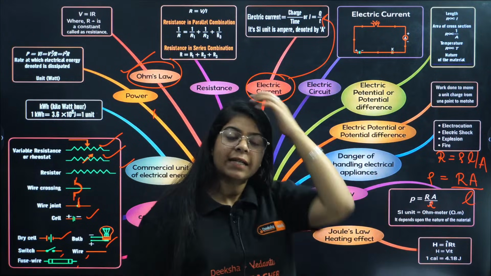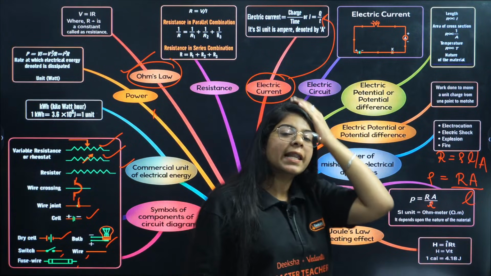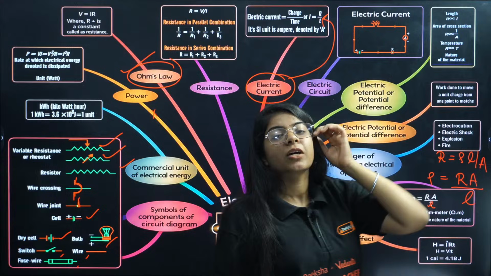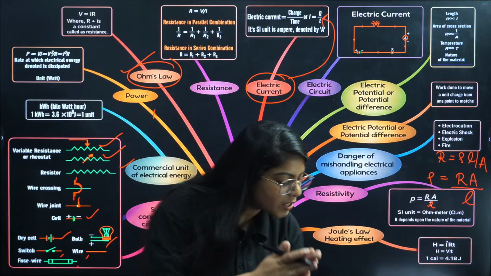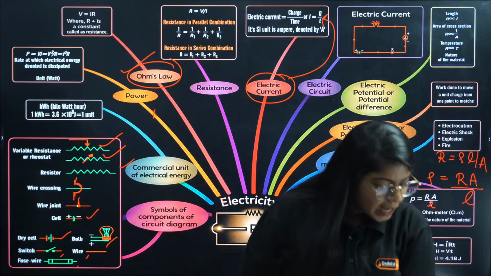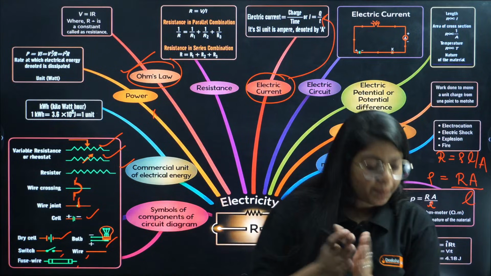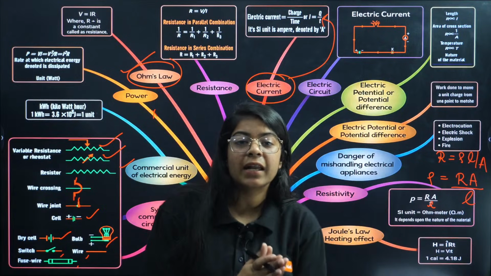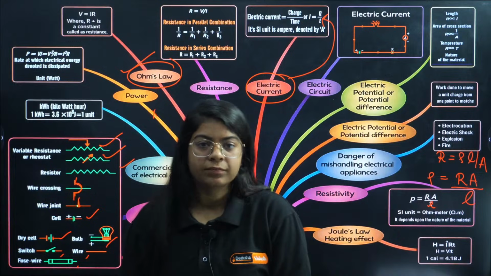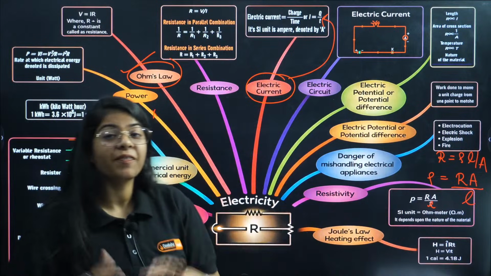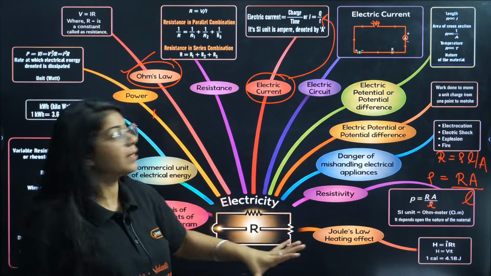One more thing is electrical energy. So electrical energy is nothing but power into time. Correct. The power that is being flown in our circuit, the power that is dissipated in our circuit, electrical energy is the product of power into time. Correct. Now some of the factors on which these all things depend.